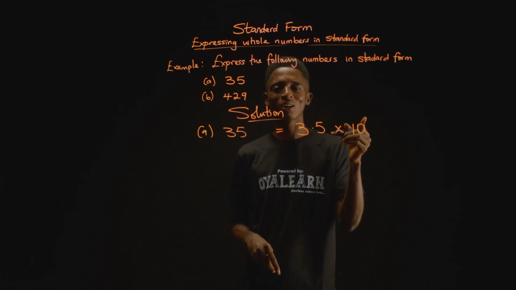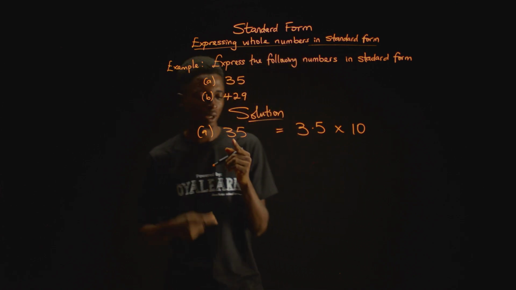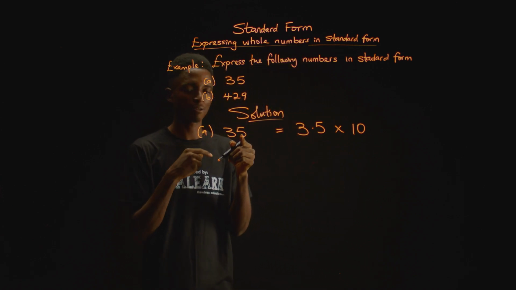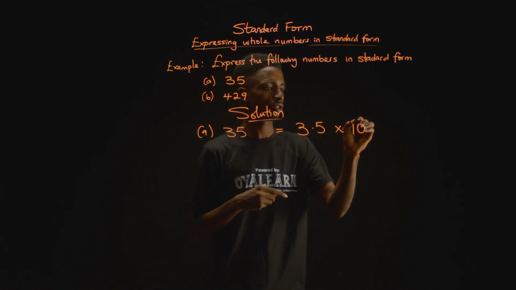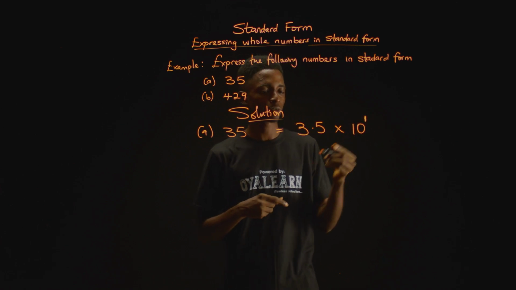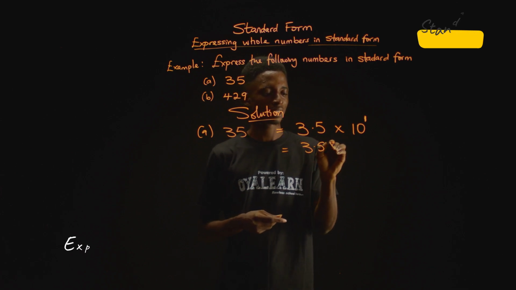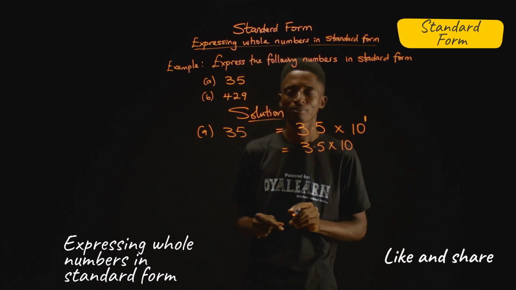Now to know the number that goes up here, we count the number of digits after 3. So after the digit 3, we have just 5. That is, it is 1. So this is 3.5 times 10 raised to power 1, which can also just be written as 3.5 times 10.